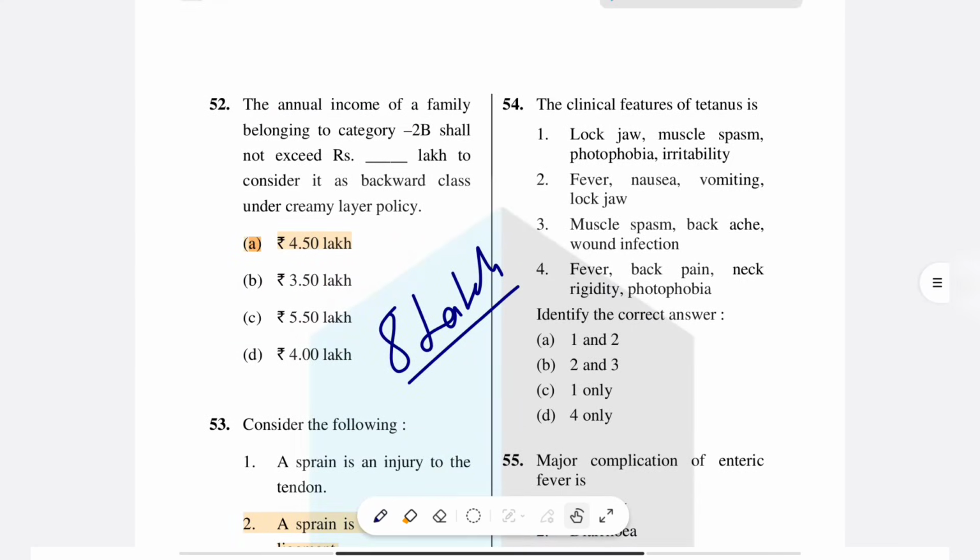Next we'll see question number 54. The clinical features of tetanus are: lock jaw, muscle spasm, photophobia, irritability; fever, nausea, vomiting; lock jaw, muscle spasm, backache; wound infection, fever, back pain, neck rigidity, and photophobia. The right answer here is option C, 1 only. Lock jaw, muscle spasm, photophobia, and irritability are the symptoms of tetanus.